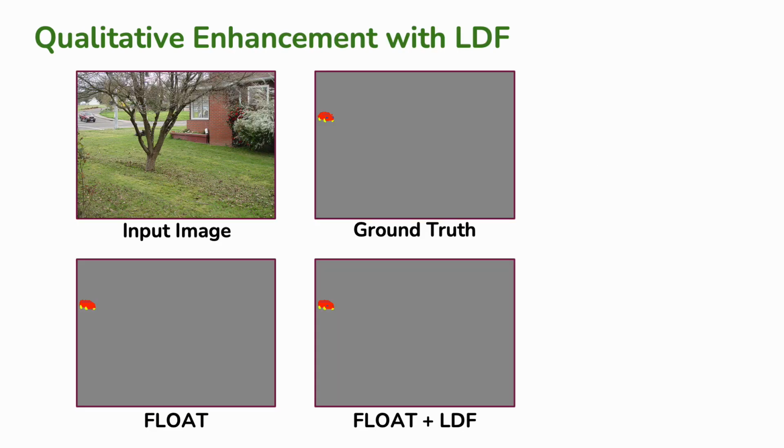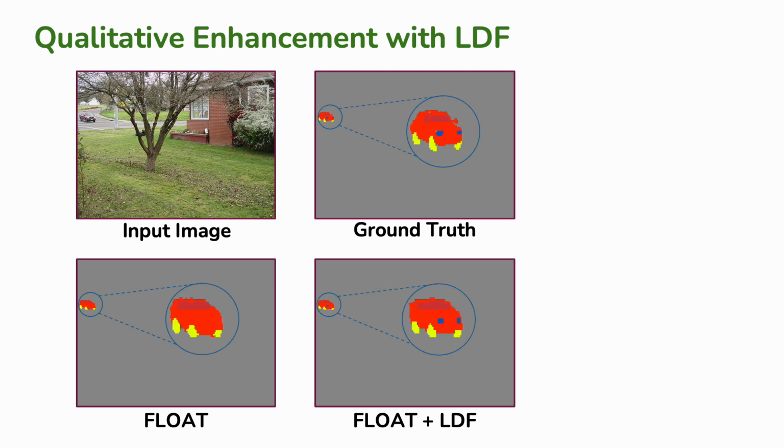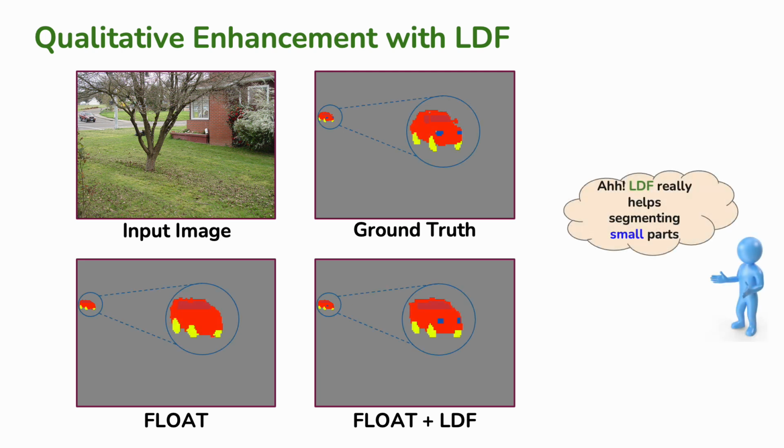Qualitatively, it is clear that low-level dense features significantly enhance the segmentation of small and thin parts. For instance, in the image where Float previously failed to segment the car headlight, with the incorporation of LDF, Float now successfully captures it.